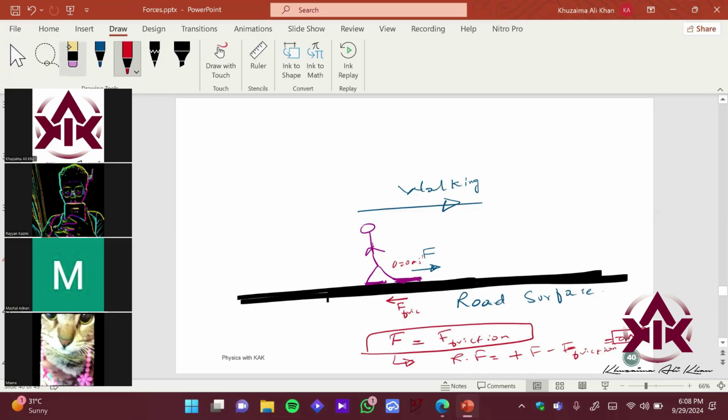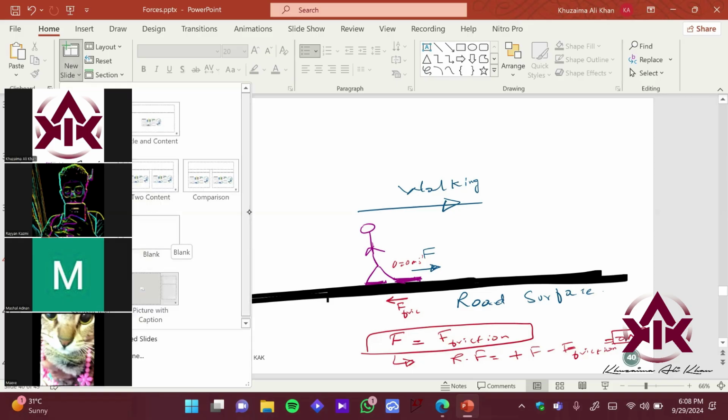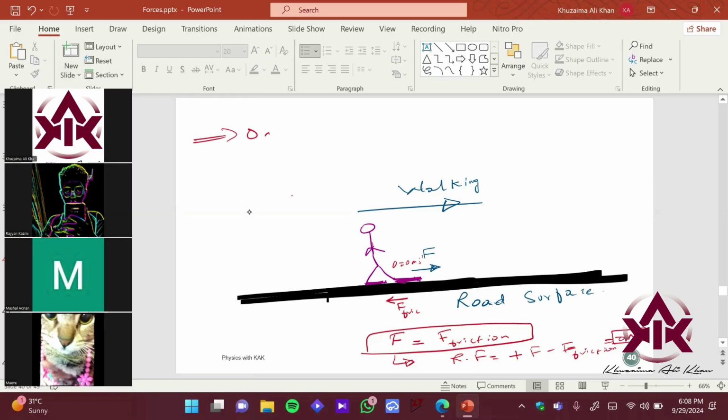Okay, now imagine the same scenario but on ice, right? So this is on charcoal, or you can say tar road. इसको tar बोलते हैं हम लोग. It's the cheapest quality of charcoal which is used to make roads.